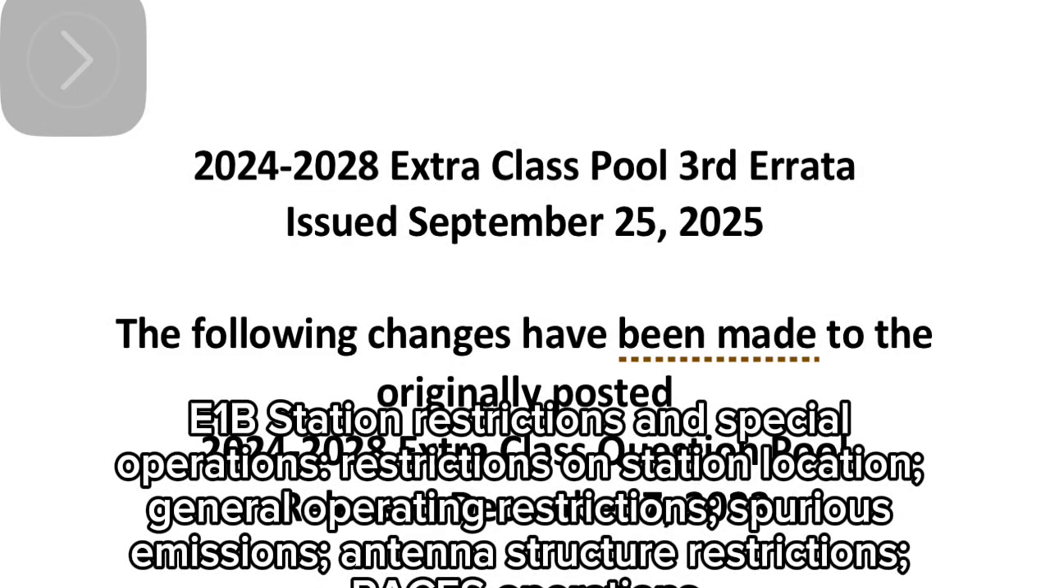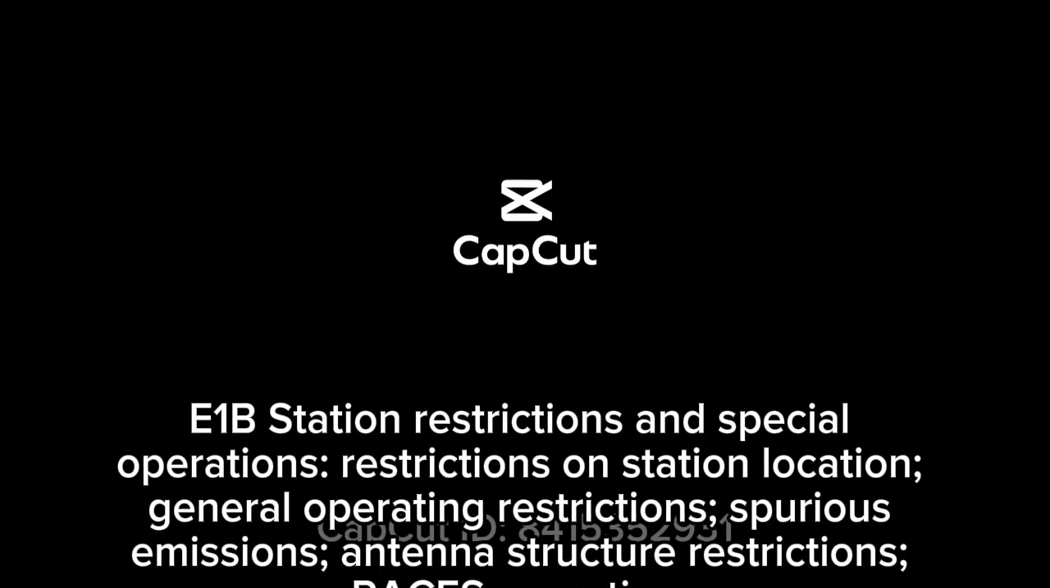E1B station restrictions and special operations: restrictions on station location, general operating restrictions, spurious emissions, antenna structure restrictions, RACES operations. E1B 0ED 97.3. Which of the following constitutes a spurious emission? D. An emission outside the signal's necessary bandwidth that can be reduced or eliminated without affecting the information transmitted.